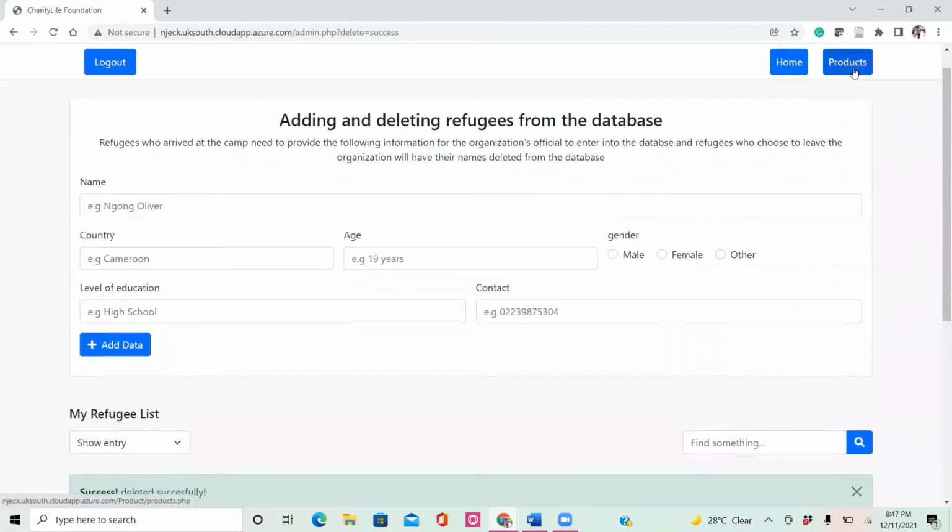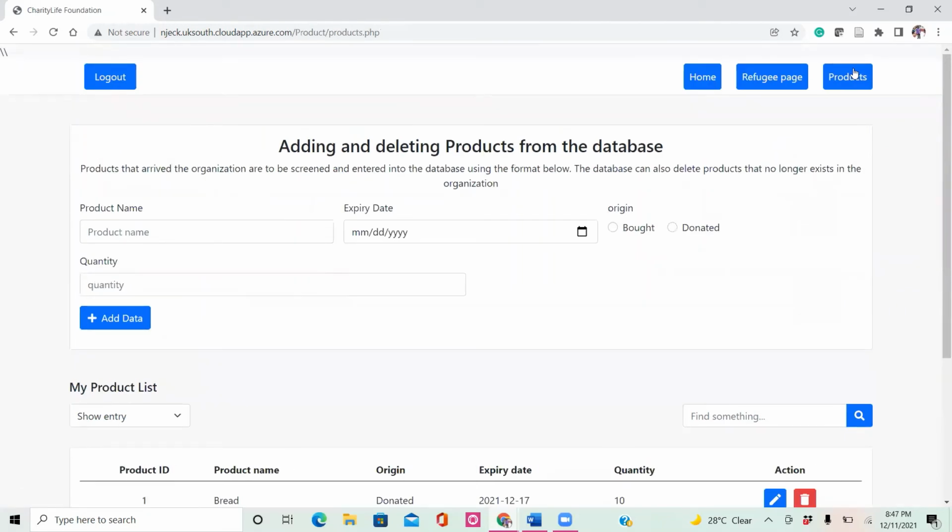So we can also go to the product page. As for the product page, it's basically products that are either being bought or donated, because in the organization we also keep track of activities such as the products that are coming in, products that we buy.